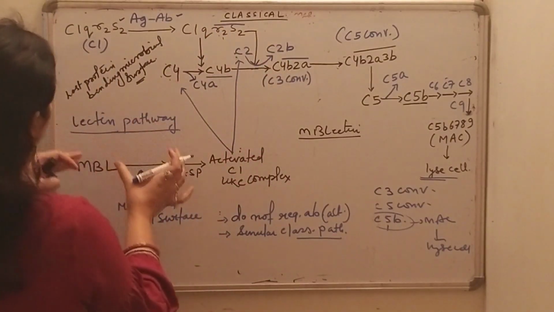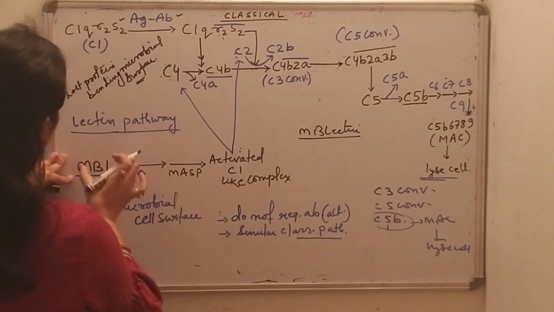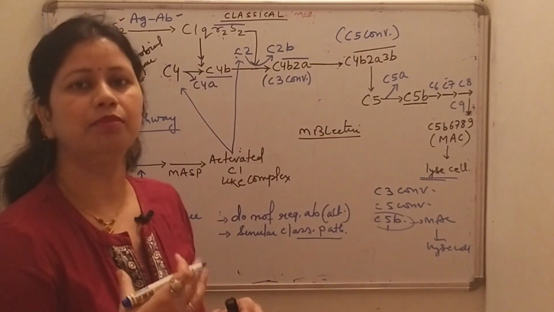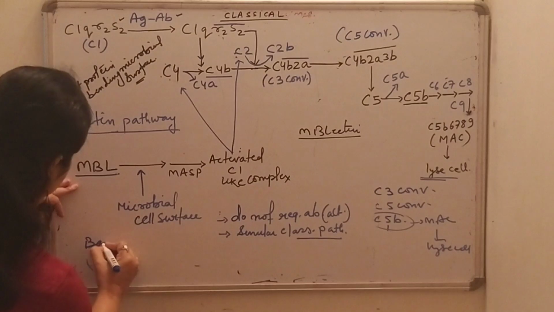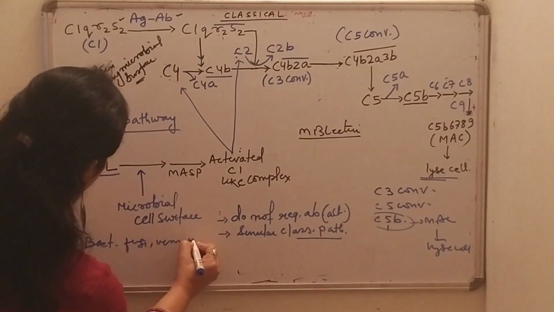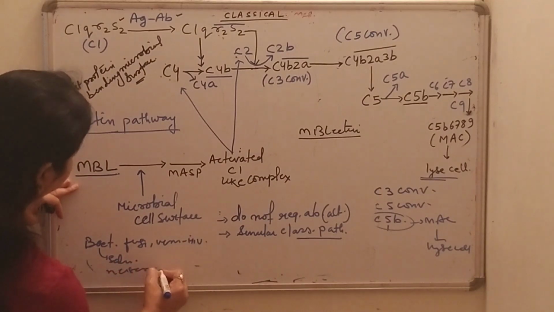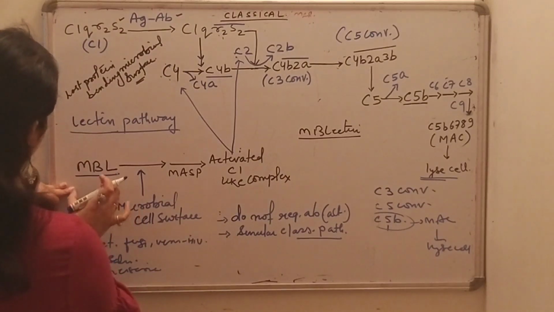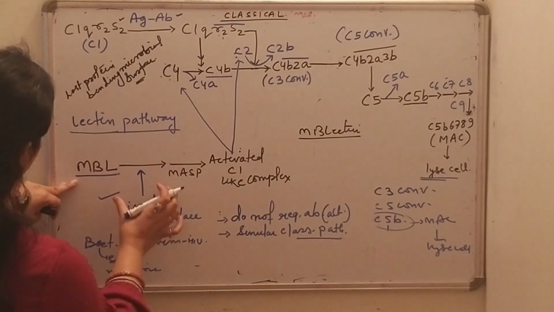Now the lectin pathway is activated by the binding of MBL, that is mannose binding lectin, to the mannose residues on glycoproteins or carbohydrates on microbial cell surfaces or cell walls, such as bacteria, some fungi, some viruses such as HIV, and bacteria such as Salmonella, Neisseria, etc.